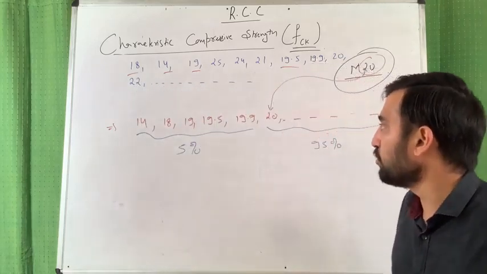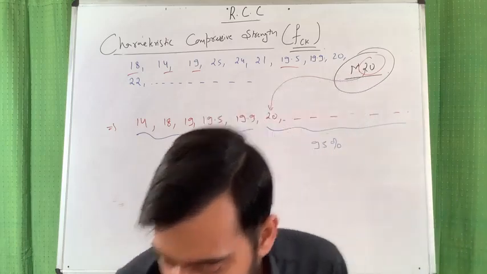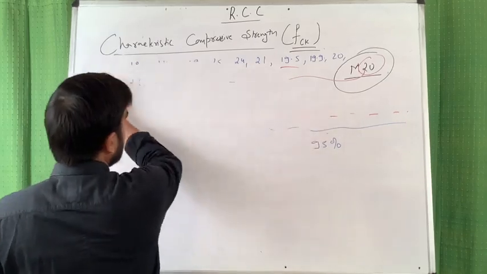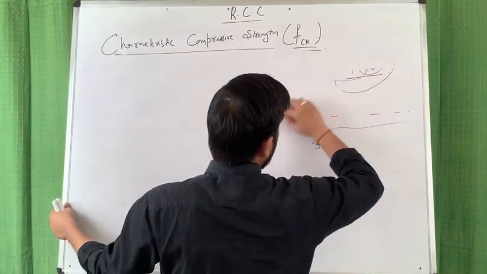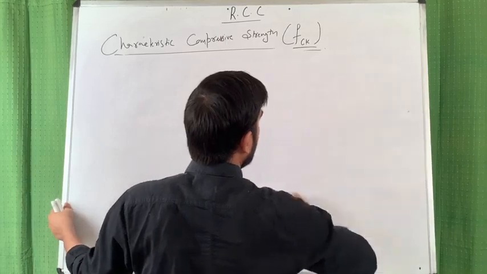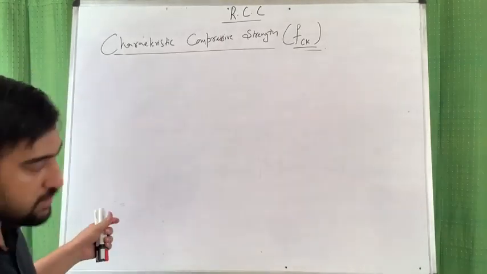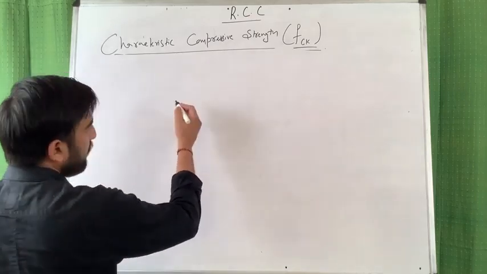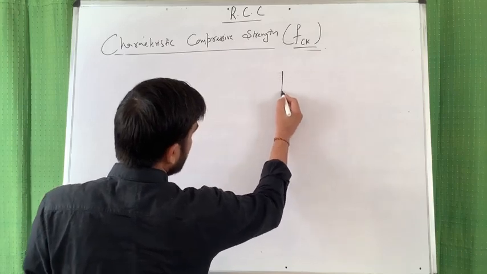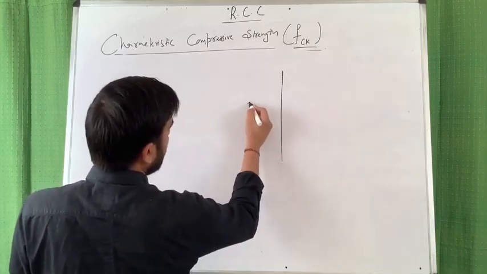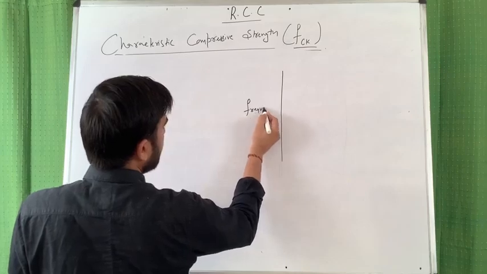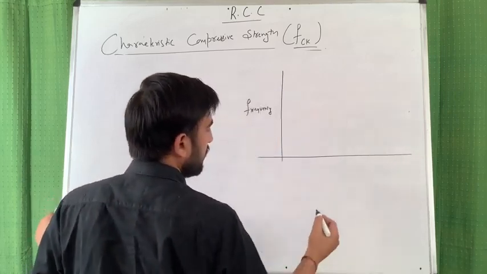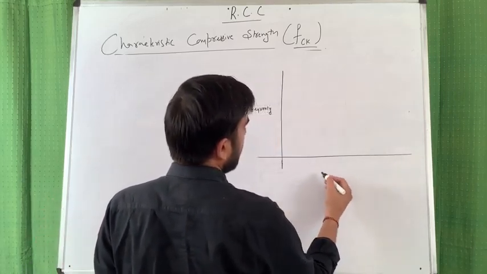So friends, now see, if I want to plot the graph of this characteristic curve, then how does it actually look? Let me show you. So till now we have understood that it is that value of strength below which not more than 5% of the test results are expected to fall. Now see here, suppose on the y-axis I am taking frequency, and on the x-axis I am writing compressive strength.